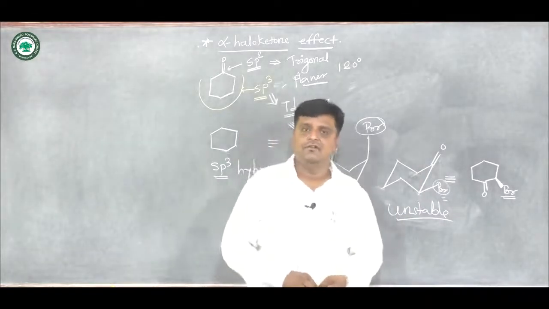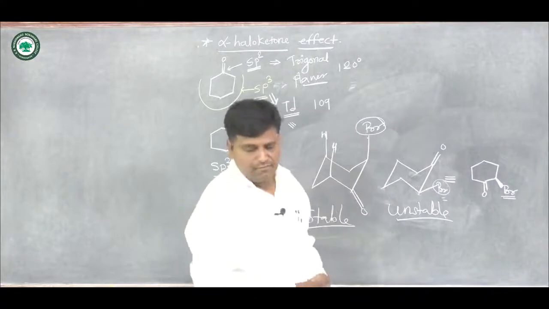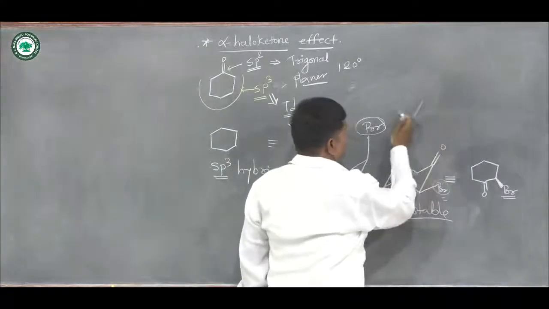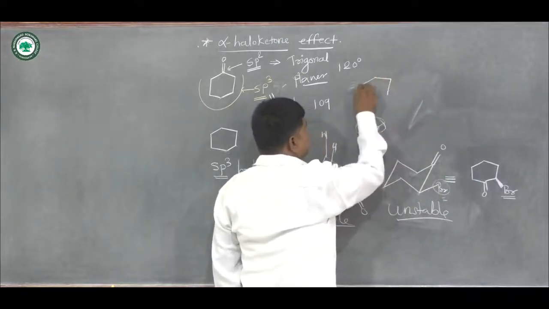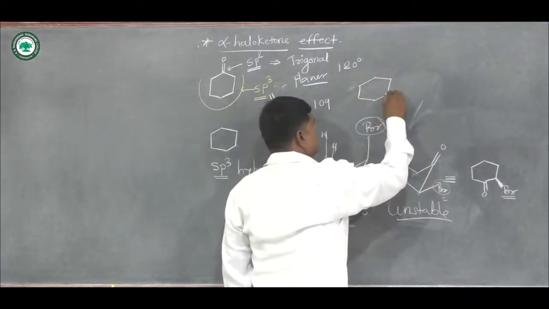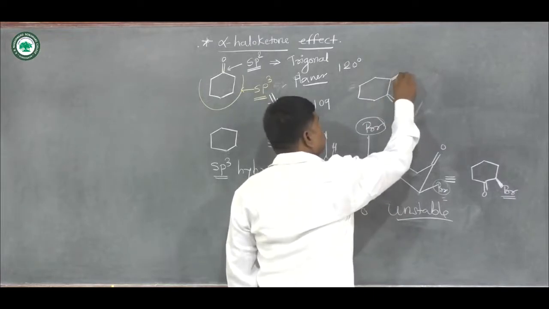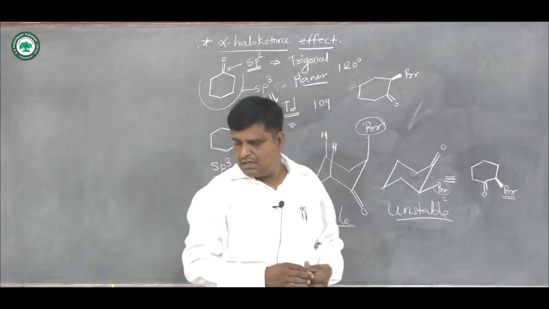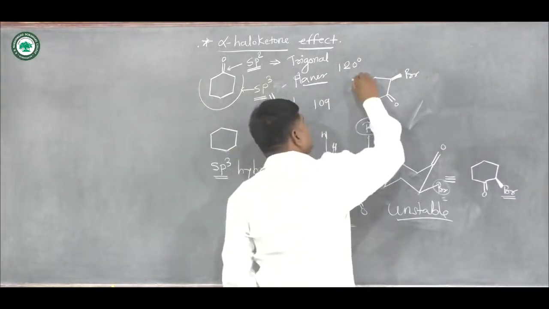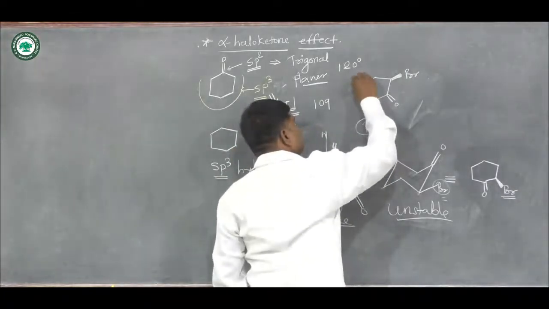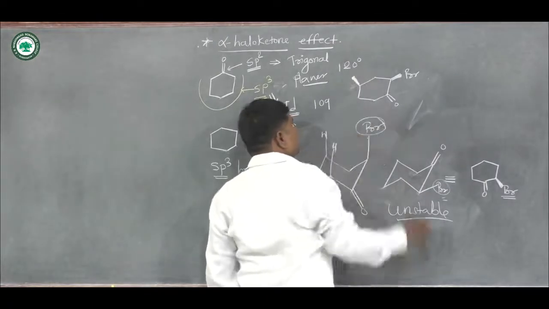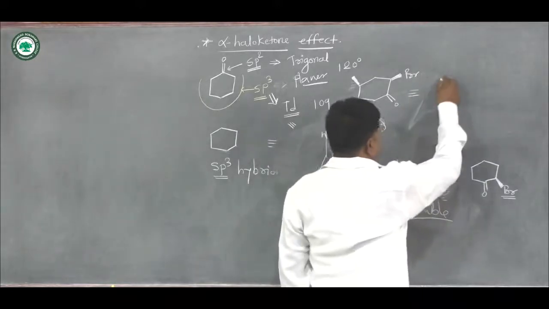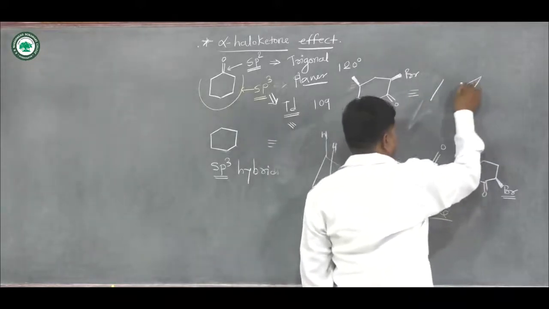Okay, now we go for the second structure. Suppose this is a planar structure and here the bromine is present at the wedge line, and here this is a methyl group. Both the bonds are wedge, and now we are trying to convert the structure into the stable chair conformation.